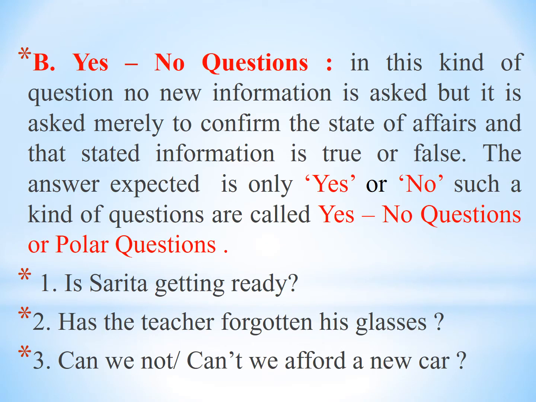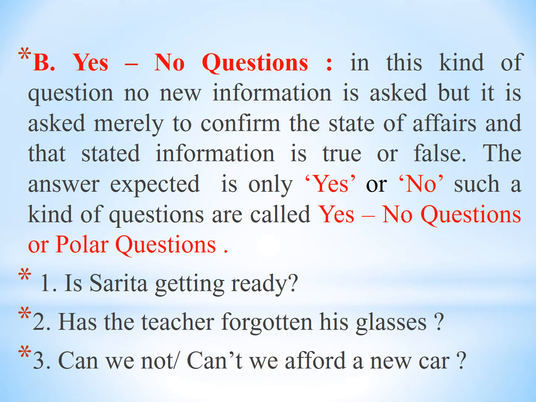Second type of interrogative sentence is yes no question. In this kind of question, no new information is asked, but it is asked merely for confirmation, to confirm the state of affairs, and that the stated information is true or false.